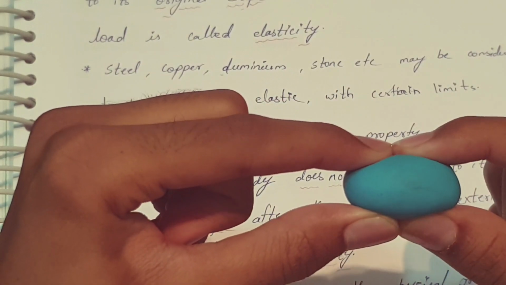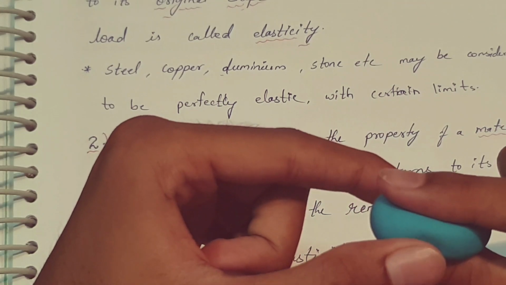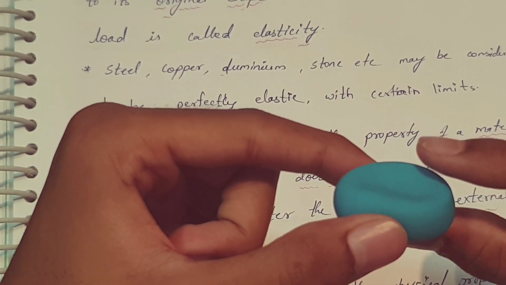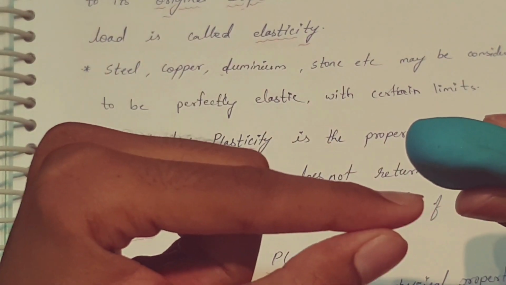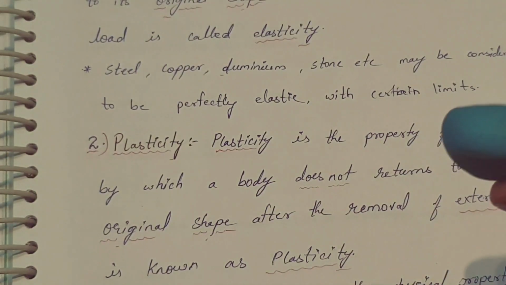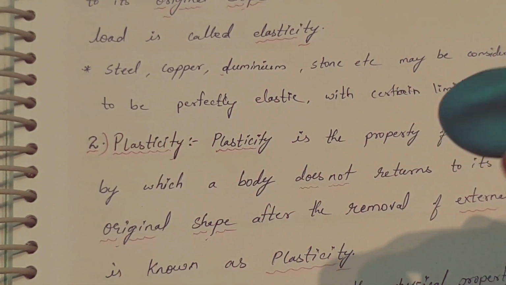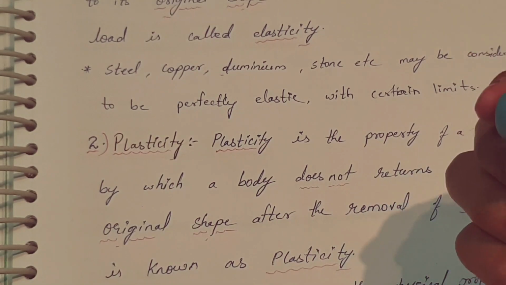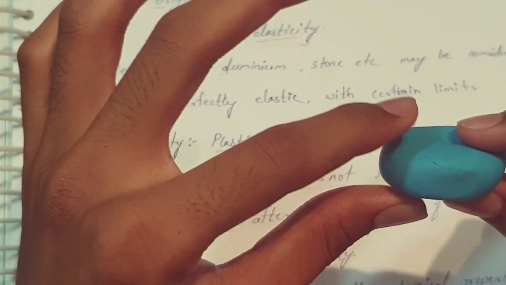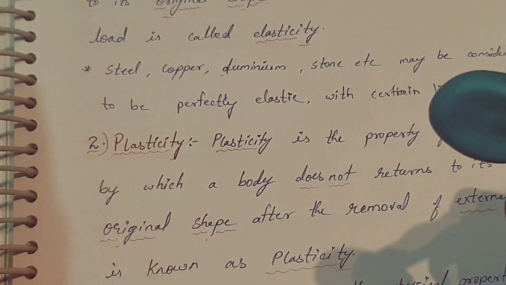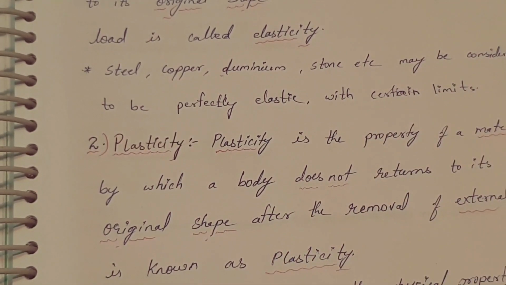When we apply the load, it gets compressed, and when we remove the external load, the body does not return to its original position. So we can say that it is in plasticity. Though we remove the external load, it does not return to its original position or shape. So that's all about plasticity.